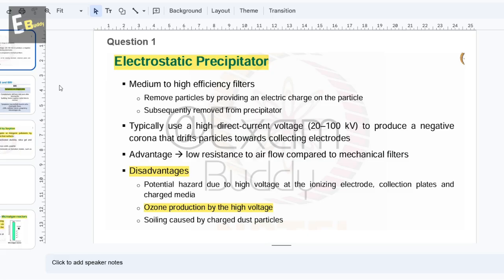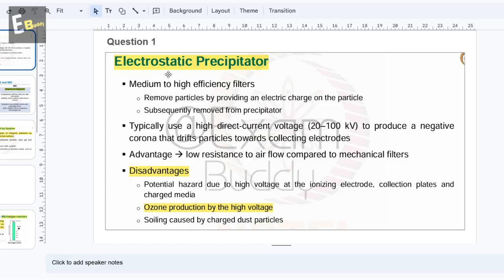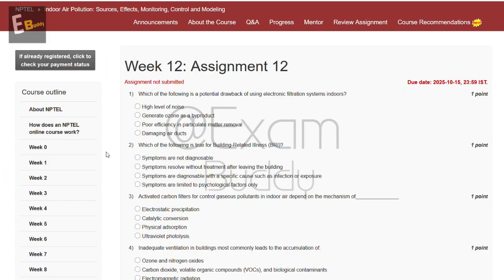So question first, electrostatic precipitation disadvantage, ozone production by the high voltage. So the answer of our first question is B, generate ozone as a byproduct. Now let's go to our question number 2.